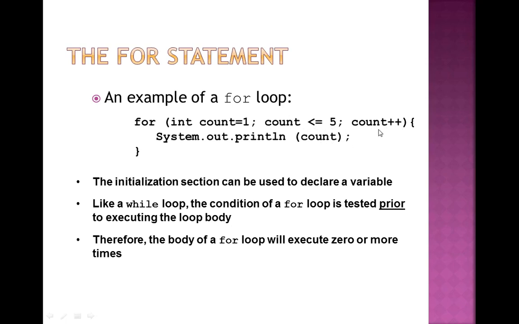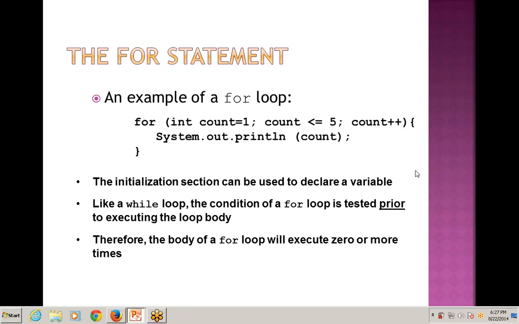Then print the 5. Now count has a value 6. Go to the condition. 6 is less than or equal to 5? This is not correct. 6 is greater than 5. So the condition is not true, so the loop will terminate and the output is 1, 2, 3, 4, 5. This is how the for loop executes.